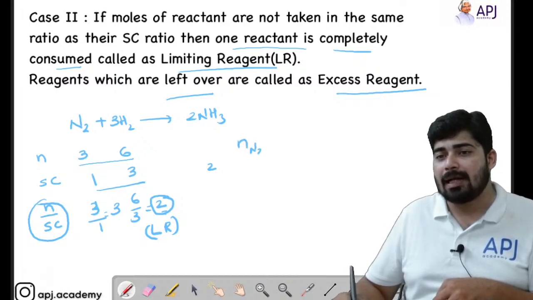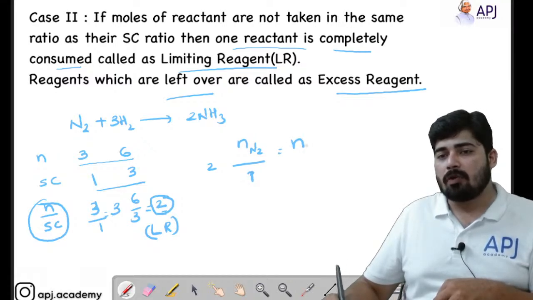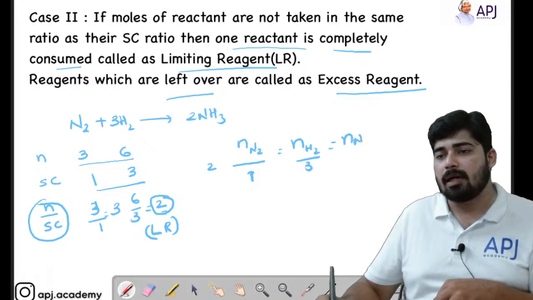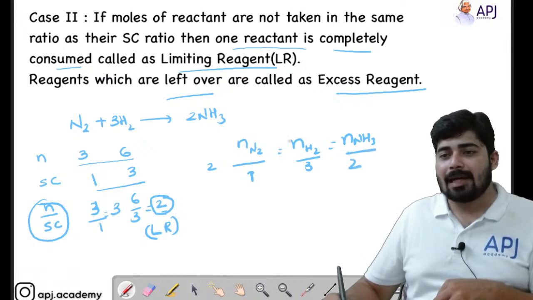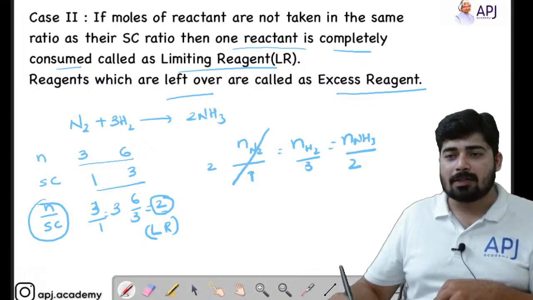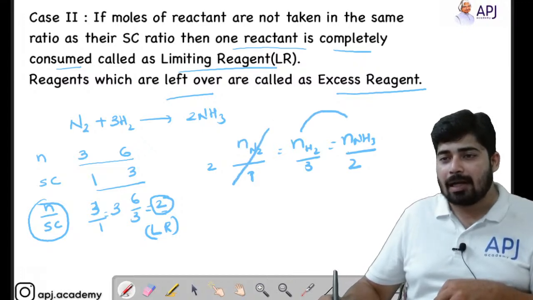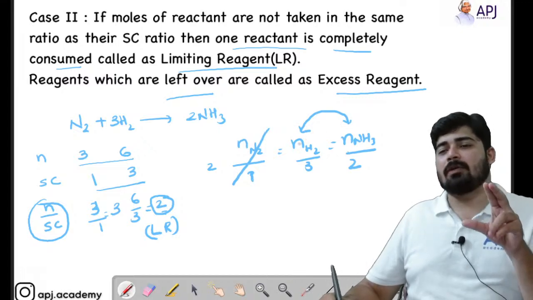We know that mole analysis is: number of moles of N2 by 1 equals number of moles of H2 by 3 equals number of moles of NH3 by 2. Here, if the case is of a limiting reagent, you should not give the value of the excess reagent. You only have to connect it with the limiting reagent.